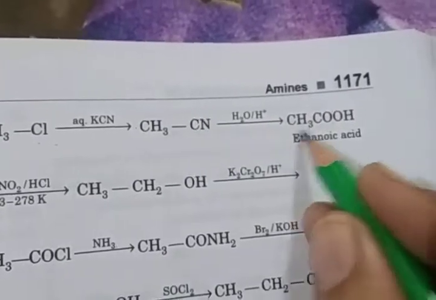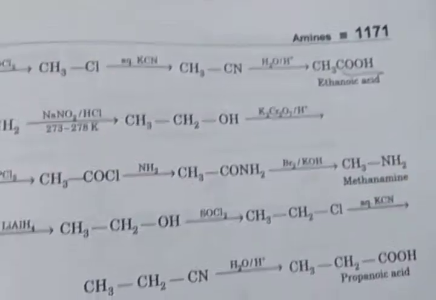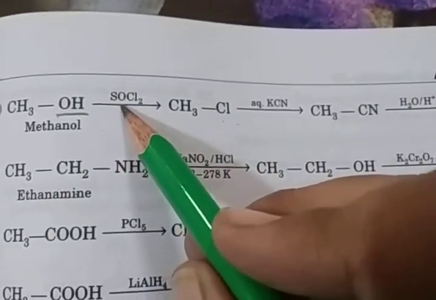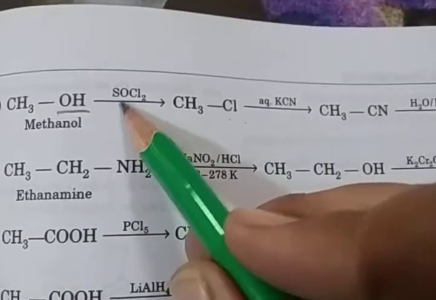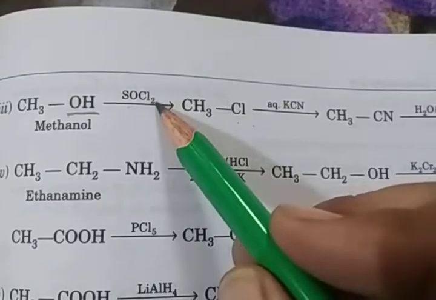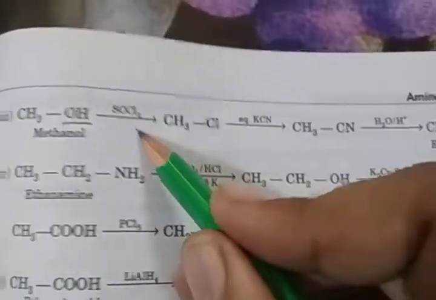So methanol is CH3OH and ethanoic acid is CH3COOH. So here you see the only difference is the OH, the alcoholic group, and the acid group COOH. So first you react methanol with the SOCl2, thionyl chloride. So the hydrogen of the OH group is easily replaced and Cl is attached. That is CH3Cl, this is the first step.